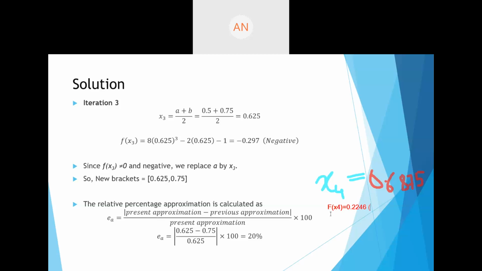So this is positive, and therefore, what are my new brackets? New brackets are going to be 0.625, and you're going to replace the other value, so that is 0.6875. These are the new brackets.